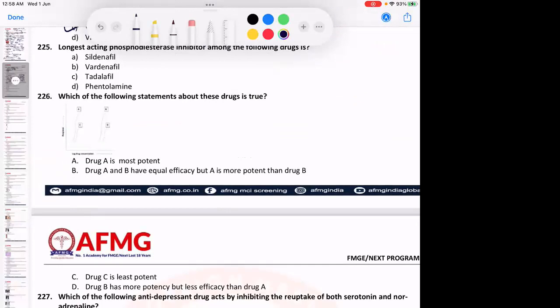Yeah, at doses of more than 10, it will show inotropic action. Okay? It will cause contraction of the heart.